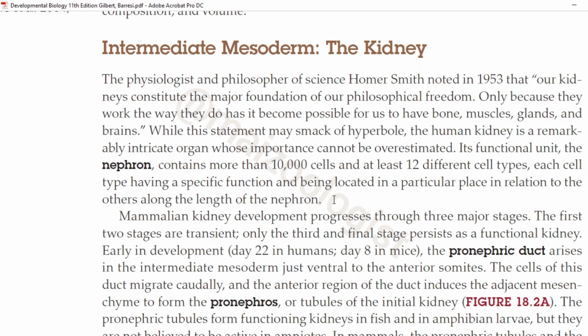And it is also amazing to know that each human kidney has around 1 million of these functional units or nephrons.